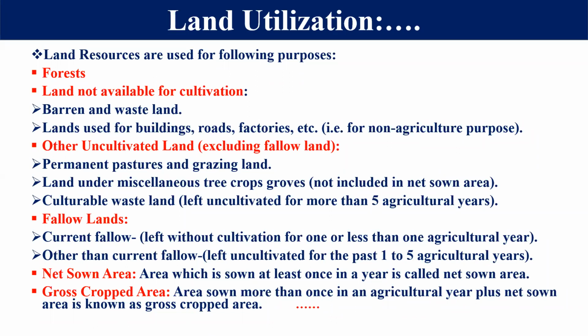But we have discussed that culturable waste land. Now we have left this land uncultivated more than 5 years, right? So these are fallow lands. These are fallow lands. करंट फेलो लैंड को हम क्या करते हैं, केवल 1 सीजन के लिए, या हम क्या करते हैं 1 साल के लिए छोड़ते हैं ताकि नेचुरल मैनर से फर्टिलिटी रीगेन की जा सके.